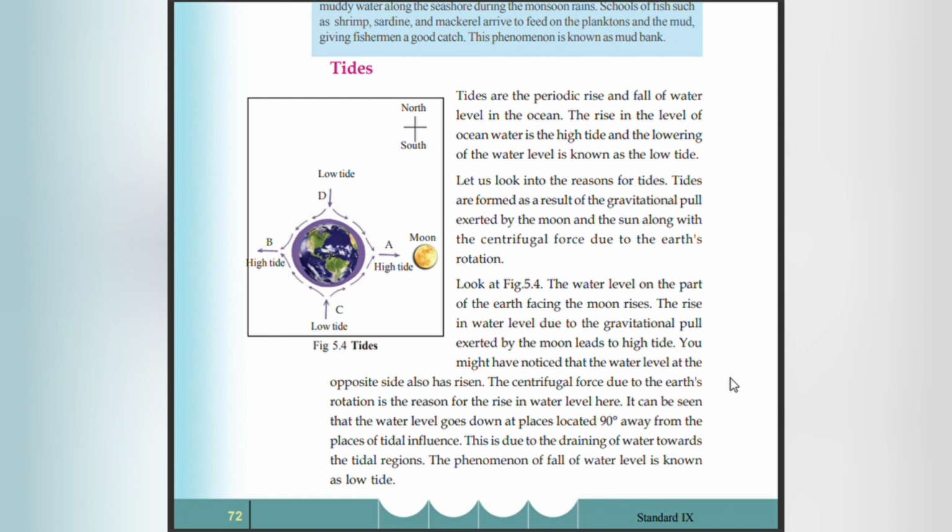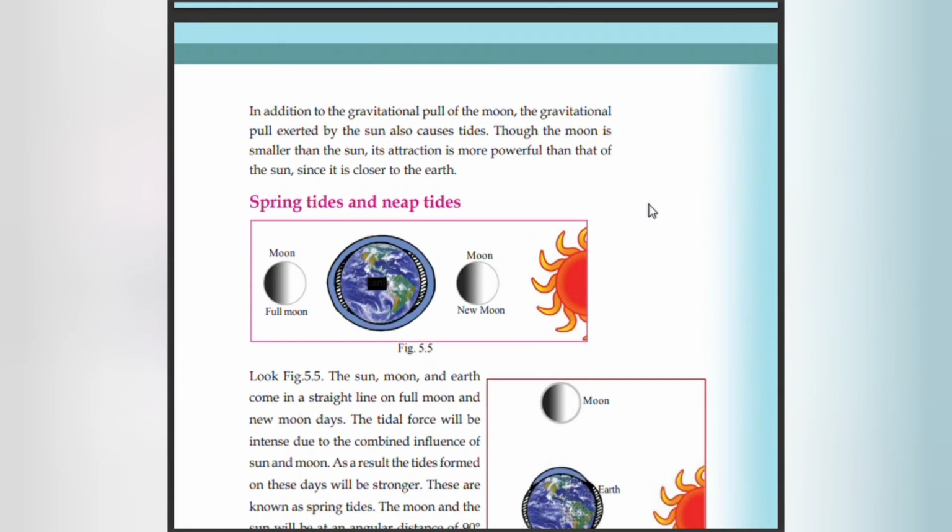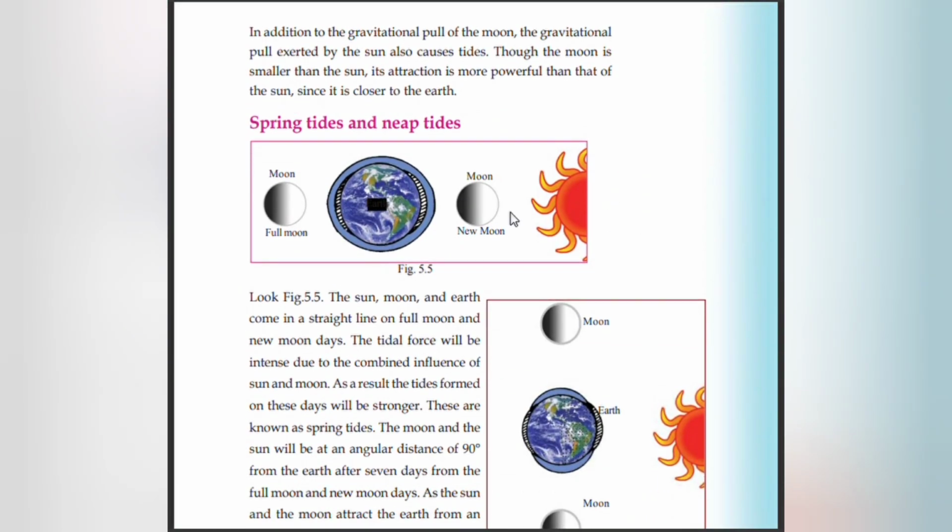It can be seen that the water level goes down at places located 90 degrees away from the places of tidal influence. This is due to the draining of water towards the tidal regions. The phenomenon of fall of water level is known as the low tide. In addition to the gravitational pull exerted by the moon, the sun also causes tides. Though the moon is smaller than the sun, its attraction is more powerful than that of the sun since it is closer to the earth.